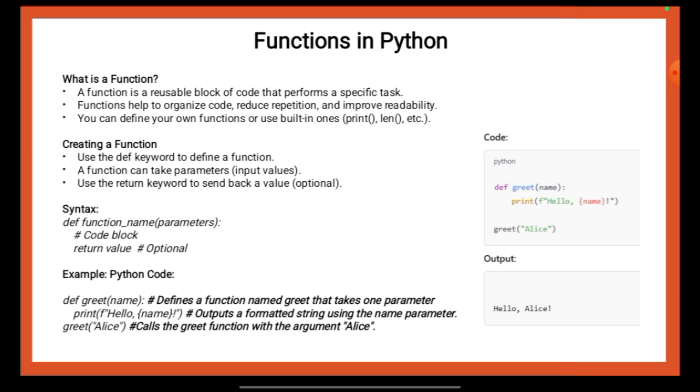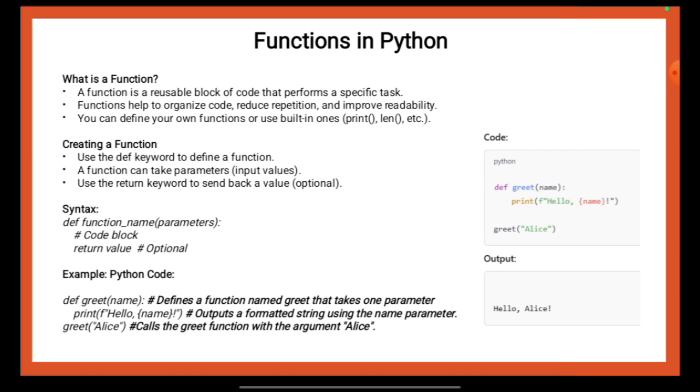In the provided example, the function greet(name) is defined using the def keyword with name as a parameter. Inside the function, the print hello name statement outputs a formatted string that includes the passed parameter. The function is called using greet("Alice"), which passes the string Alice as an argument.